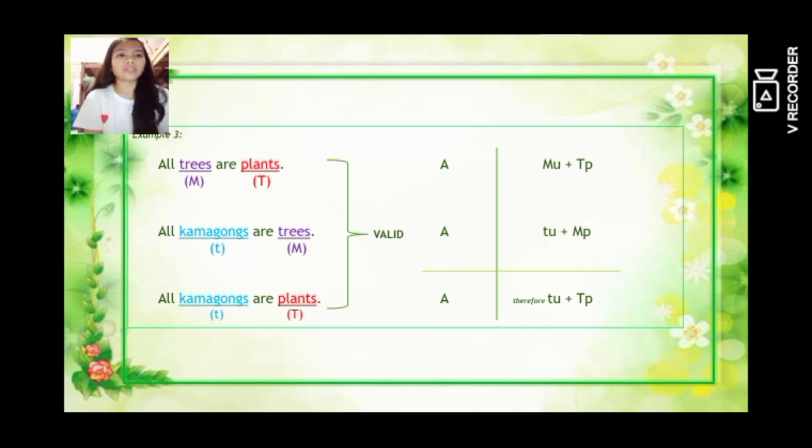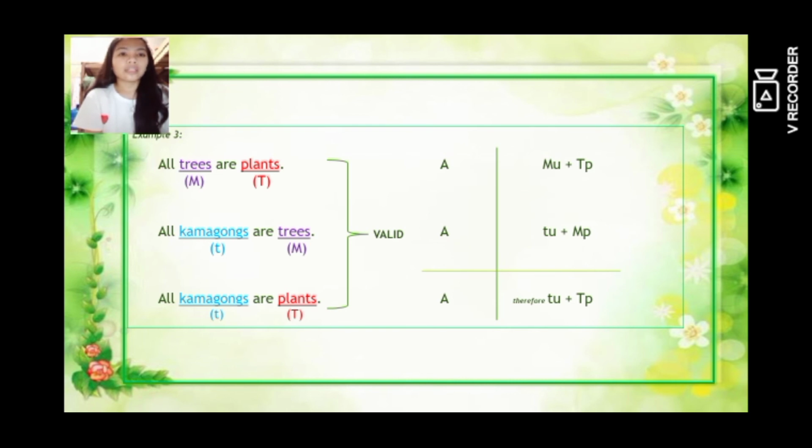As you have noticed, there is an A at the side. We know that A is a universal proposition, because the signifier of the syllogism is universal, because of the signifier all.